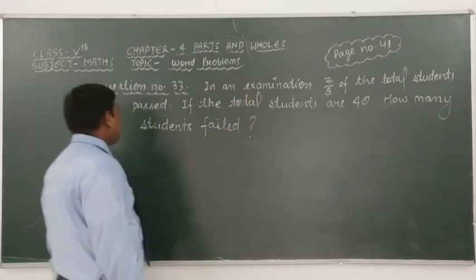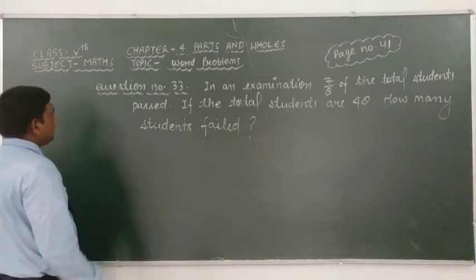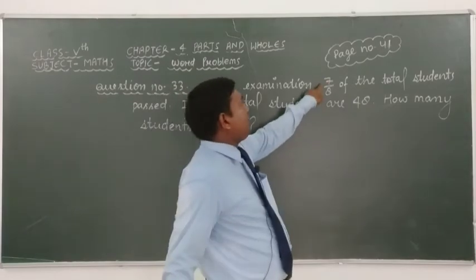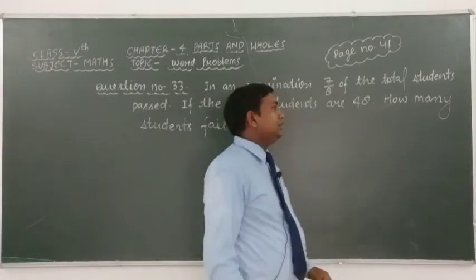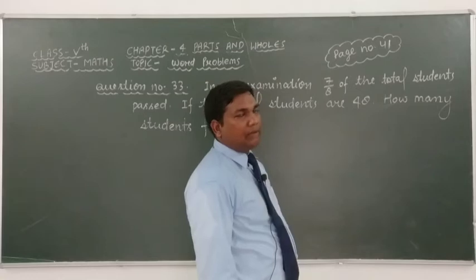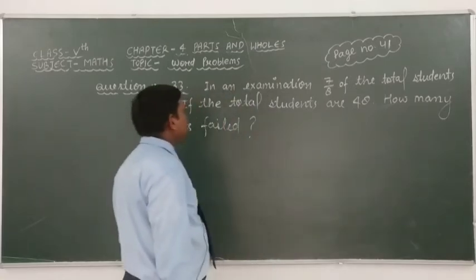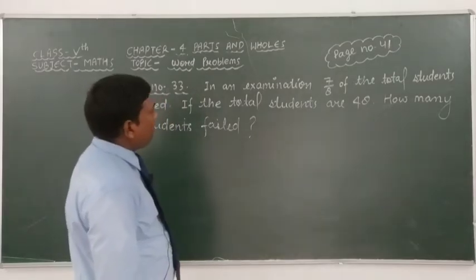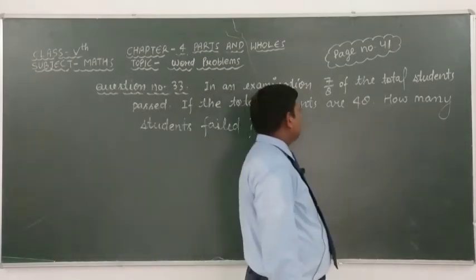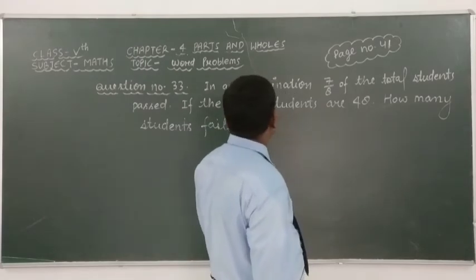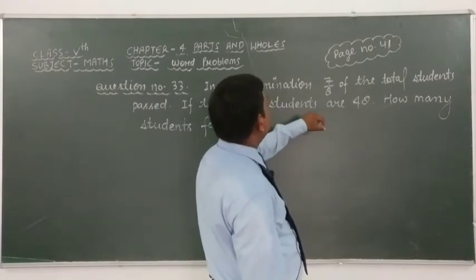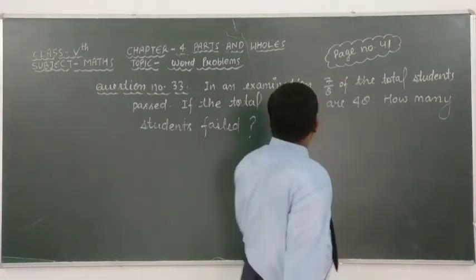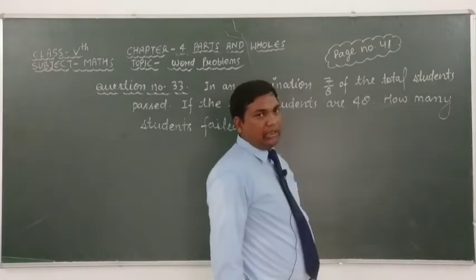Okay, students, look at here carefully. In this question, firstly we have to take the multiplication of 7 over 8 and 48. After solving these, here we get the total number of students passed in an exam. Okay, then we have to take the subtraction of the total students passed from 48.